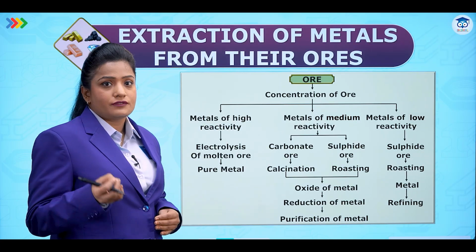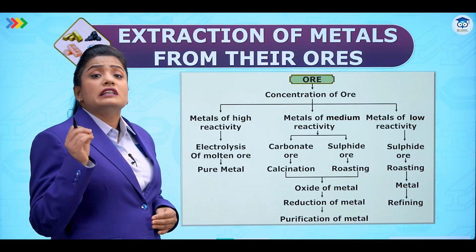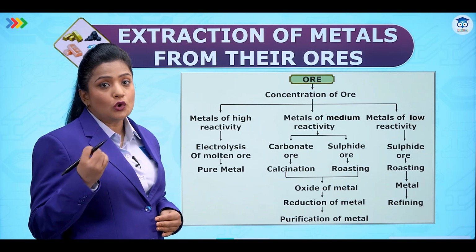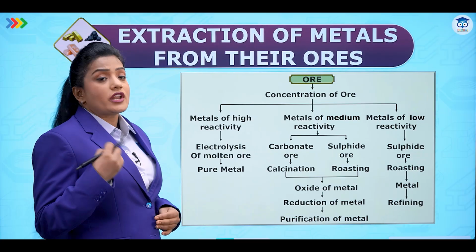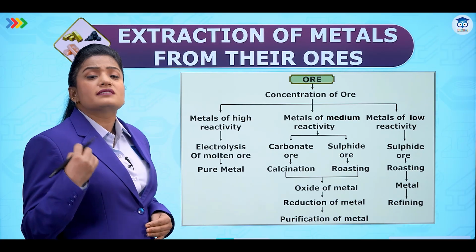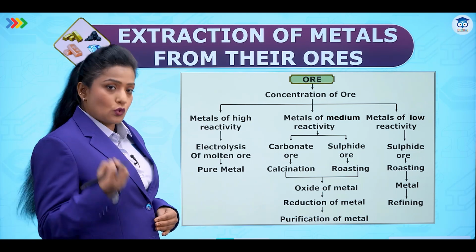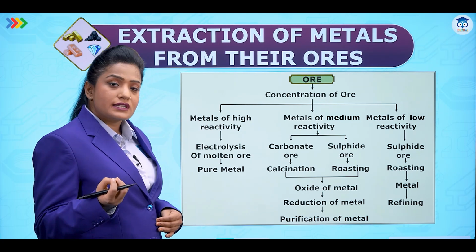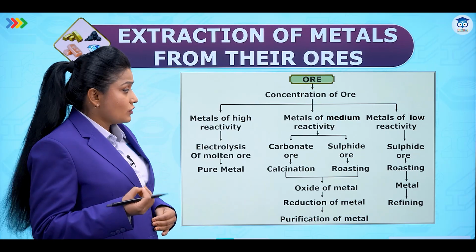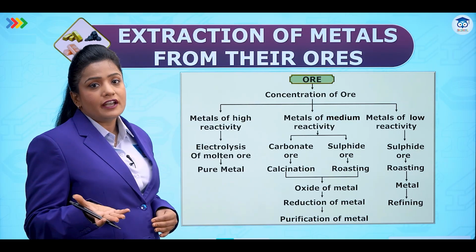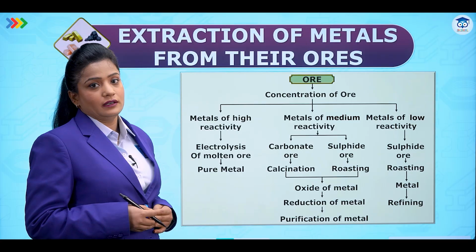And the third case is where the metal is of least reactivity, like silver, gold. They generally exist in their native form as sulfide ores. As they are sulfide ores, we will carry out roasting for them. After roasting, we will directly get the metal, which is then finally refined to provide us pure metal.